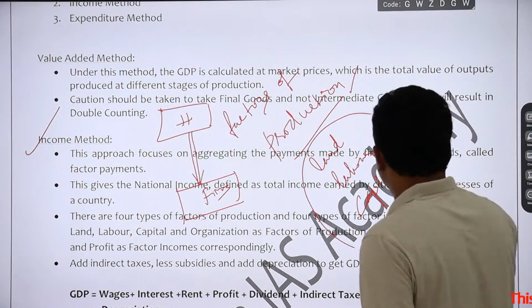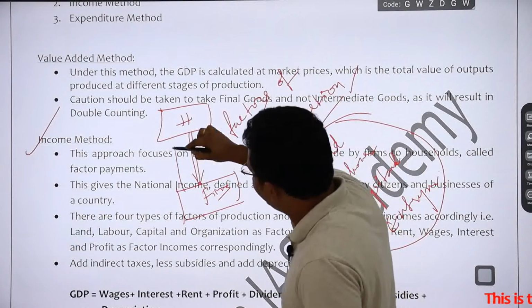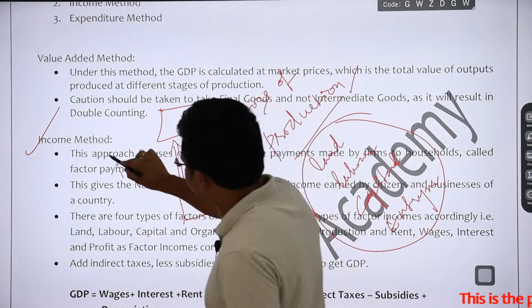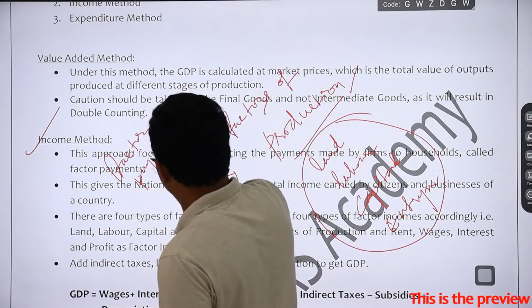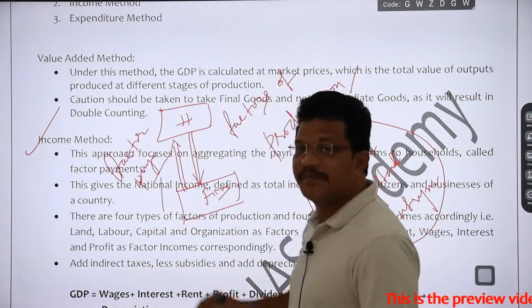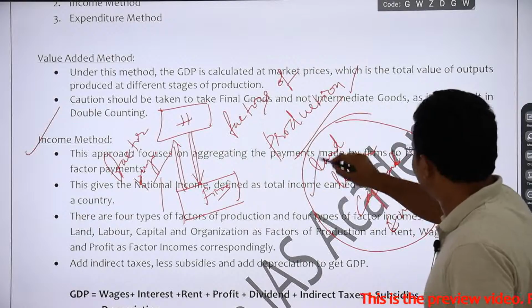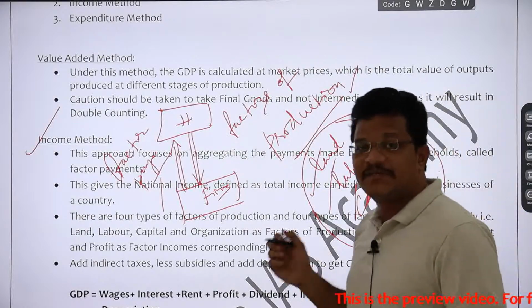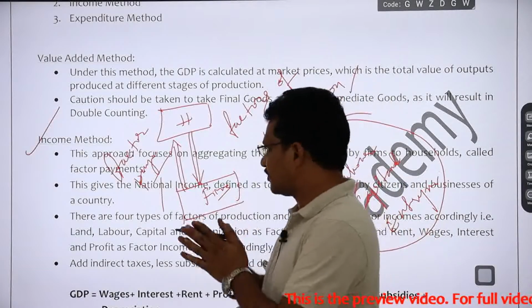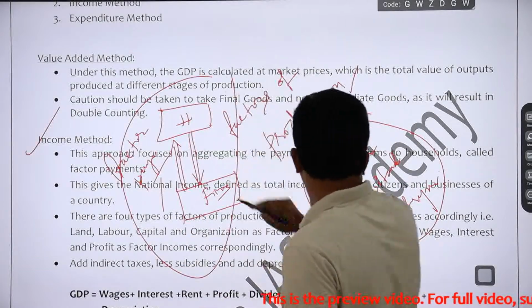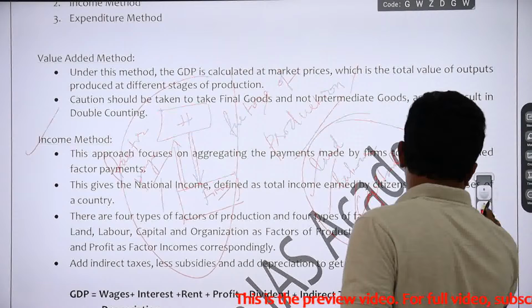And for these factors of production, firms will pay factor payments. Right? For land they will pay rent, for labor they will pay wages, for capital they will pay interest, and for entrepreneurship or organization they will pay profit. So this is the simple circular flow of income that you need to remember.